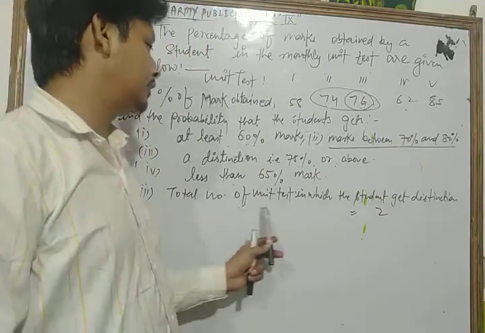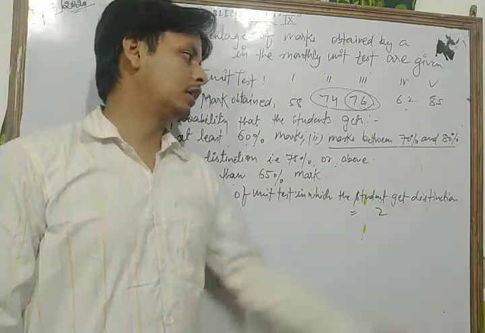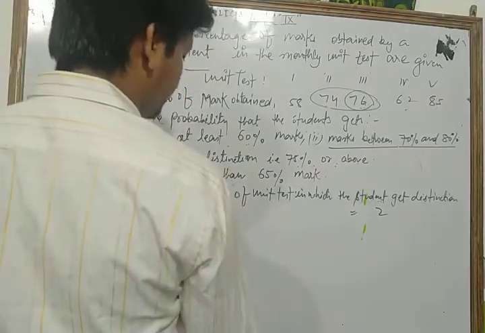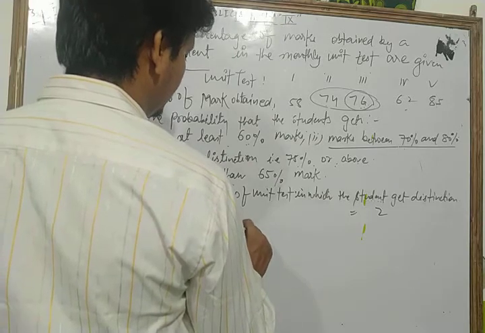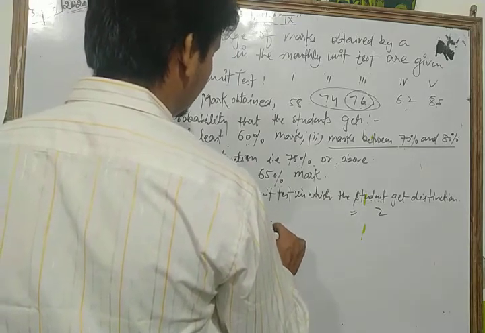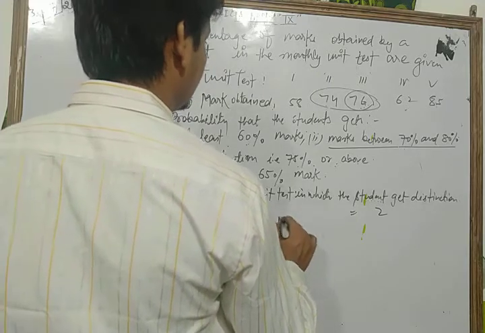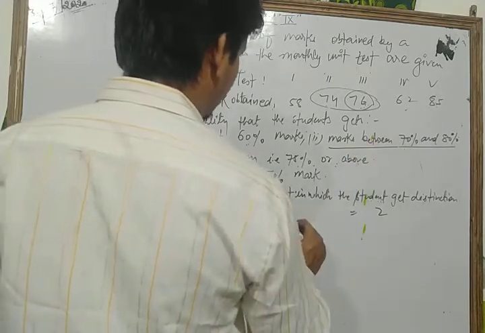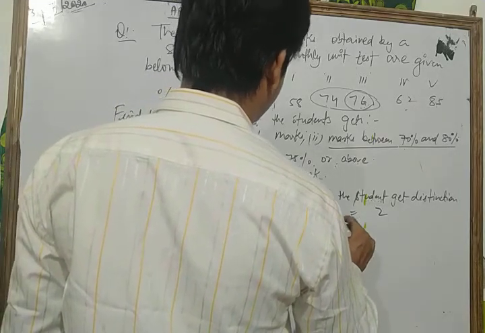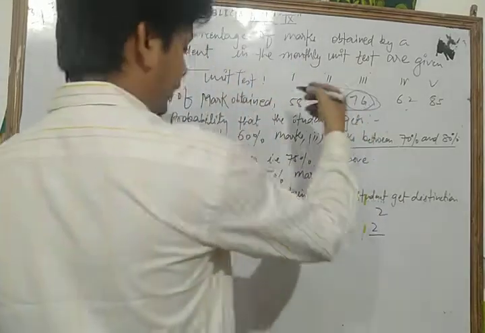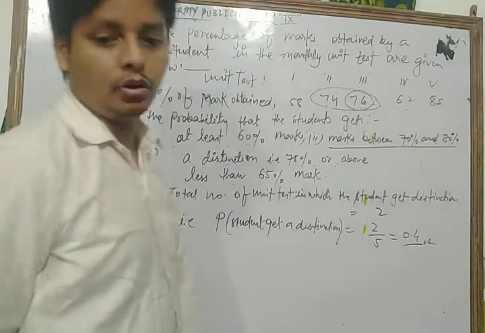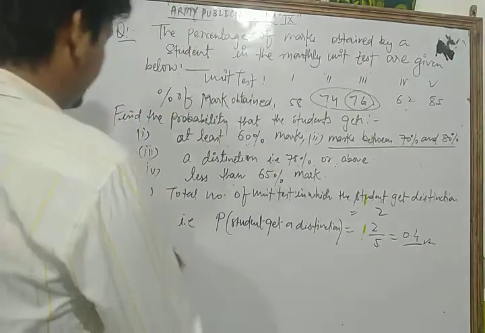So the probability that the student gets a distinction is 2 upon 5, the total number of unit tests held being 5, so 0.4. This is another answer. This is all of our third point. Similarly, we solve our fourth point.